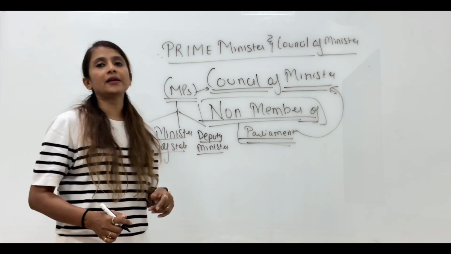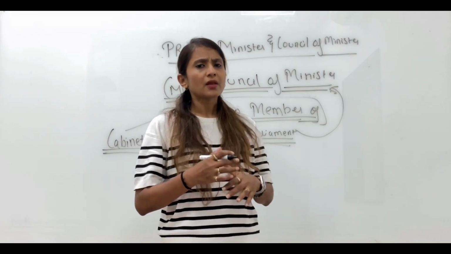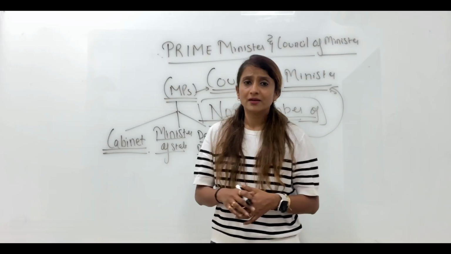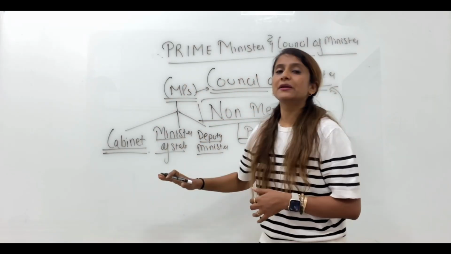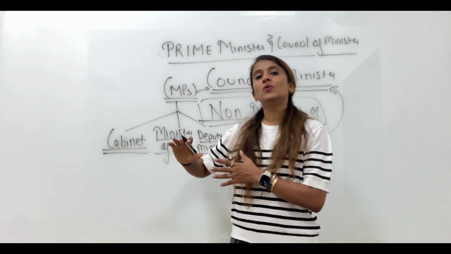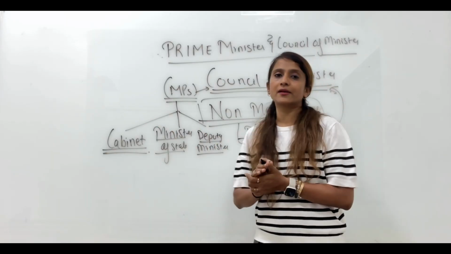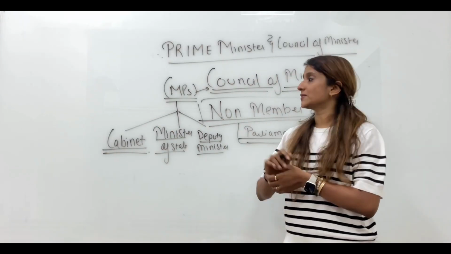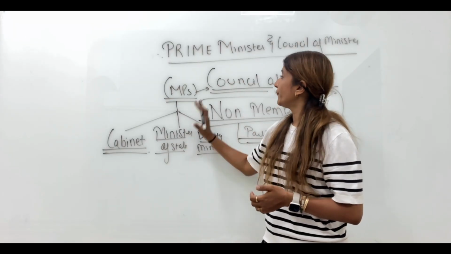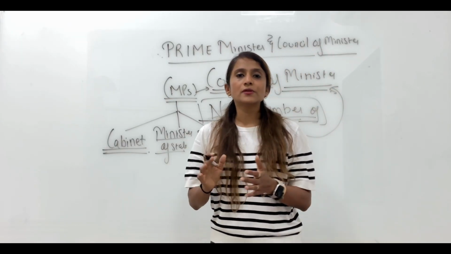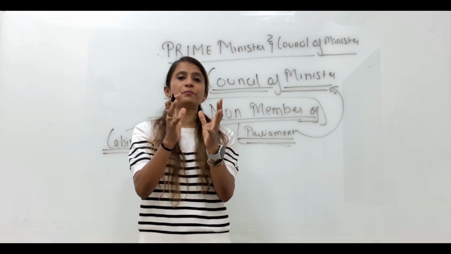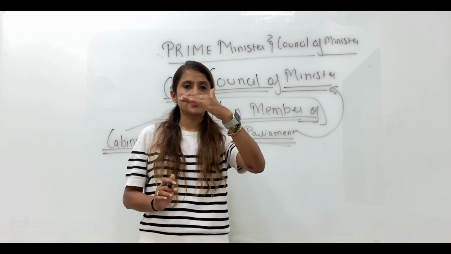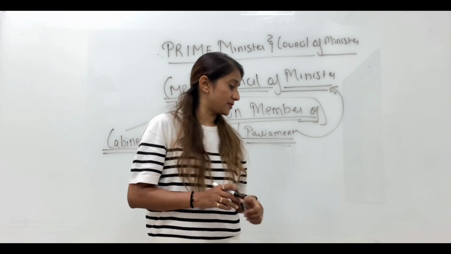They will never attend any cabinet meeting. They will never be consulted by PM for taking any decision. They are part of council, but they are the junior ministers who are doing the work of assisting the higher category of minister. So these are the three categories of members who form council. These three groups of people together make council: Cabinet, Minister of State and Deputy Minister.